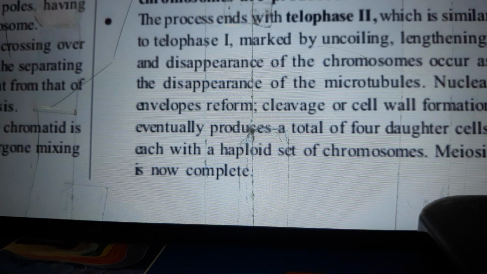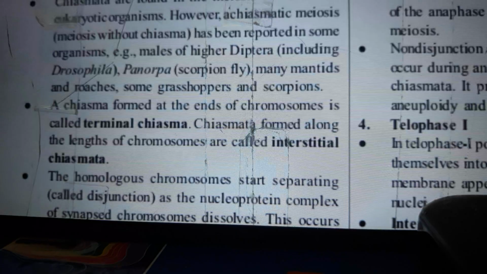The process ends with telophase II, which is similar to telophase I, marked by uncoiling, lengthening, and disappearance of the chromosomes, as well as the disappearance of the microtubules. Nuclear envelopes form. Cleavage or cell wall formation eventually produces a total of four daughter cells, each with a haploid set of chromosomes. Meiosis is now complete.